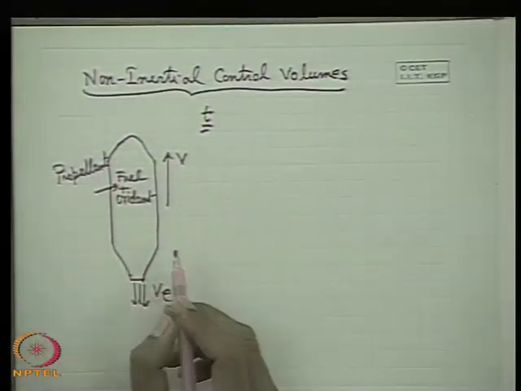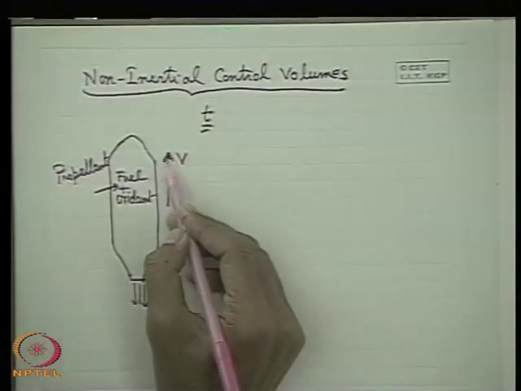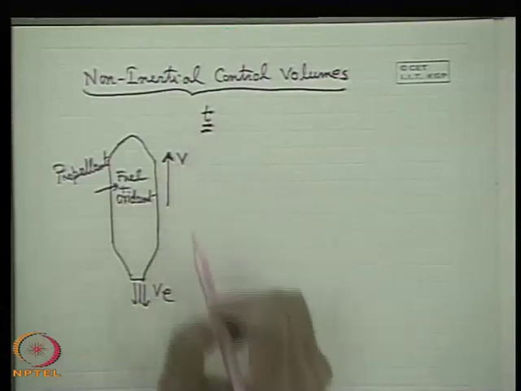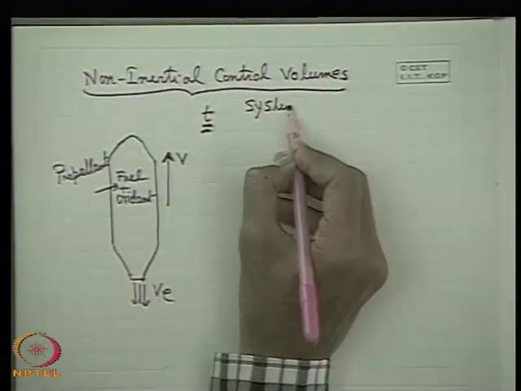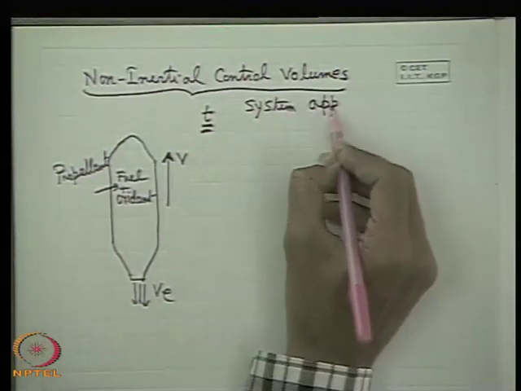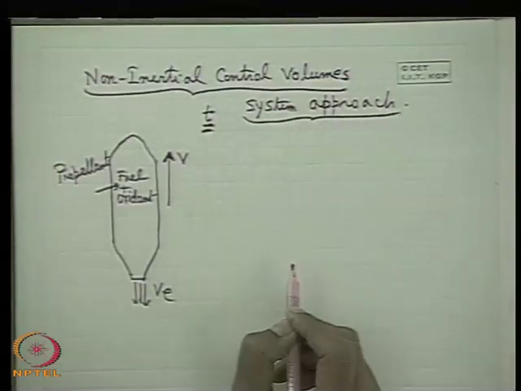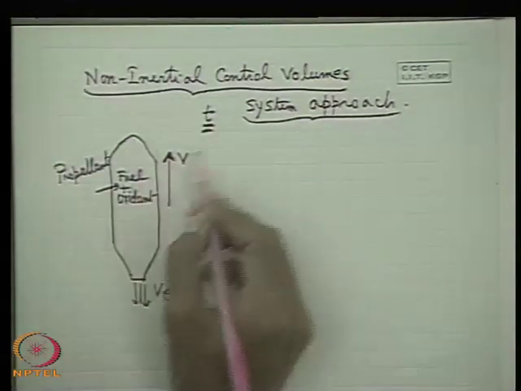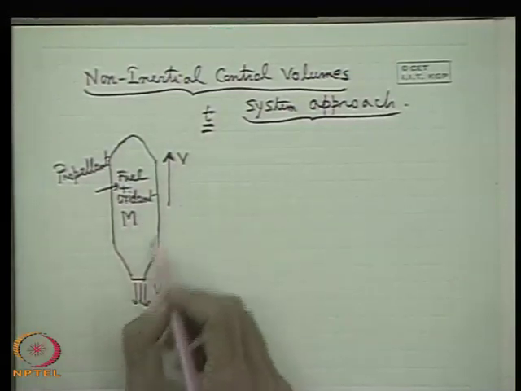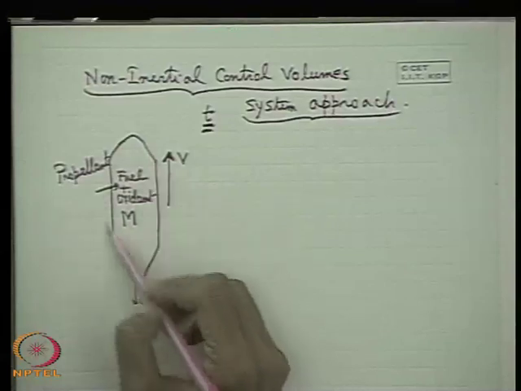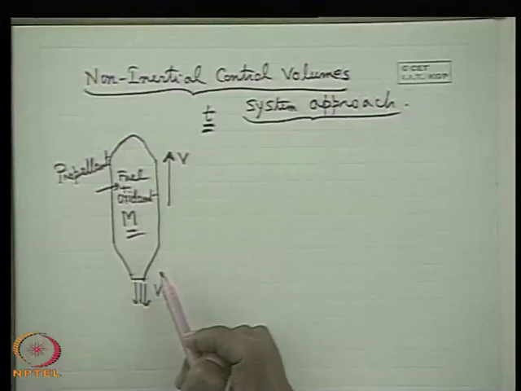Now how is it analyzed? If you make a control volume, it is accelerating, that means the velocity is changing. This is the instantaneous velocity v at any time t. So it is analyzed with respect to the system approach. What is the system approach? It is very simple, a school level thing. Let at this instant t, m be the mass of the rocket along with its propellant, because the total mass is the mass of the rocket plus its propellant. So m is that mass.